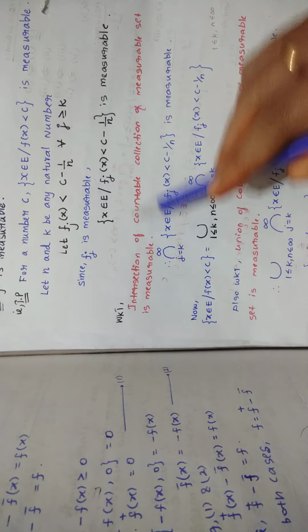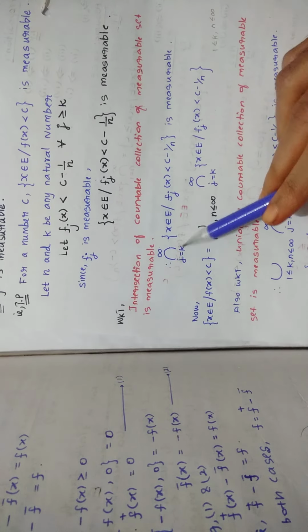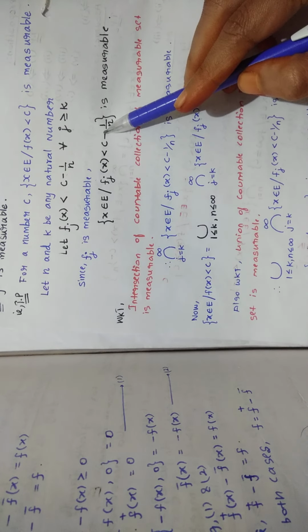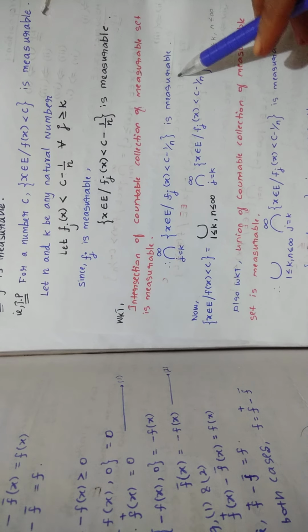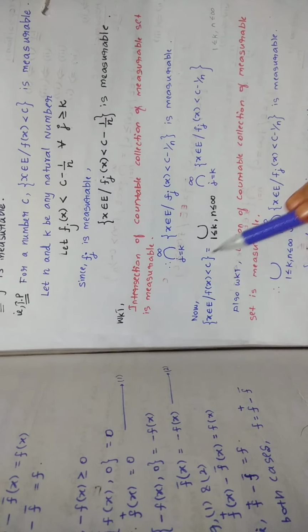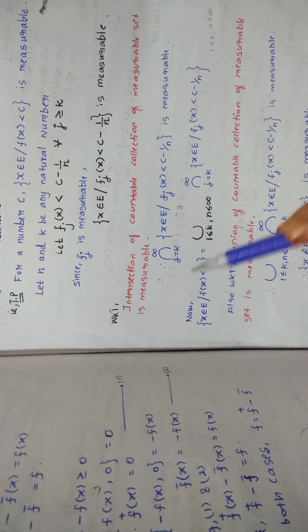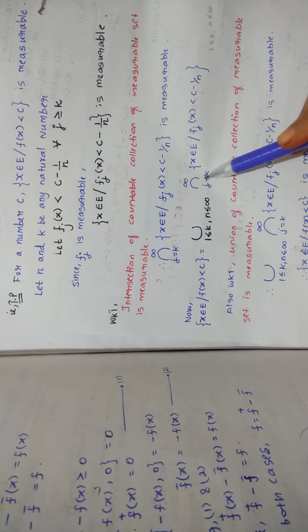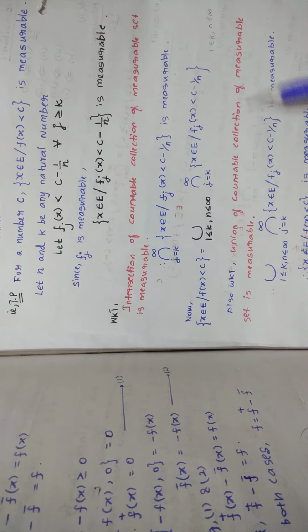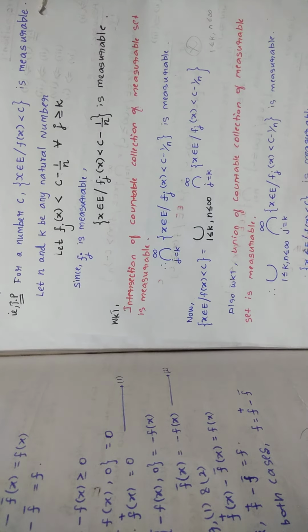So intersection of countable collection of measurable sets is measurable. Therefore, you can write like this, with intersection, and you are saying this is measurable. Now you are going to say union of countable collection of measurable sets is measurable. Therefore, you are writing like this, because this and this will have the same meaning. That is why you are writing like this. Just please memorize or recall it again and again, so that you don't forget for the examination.